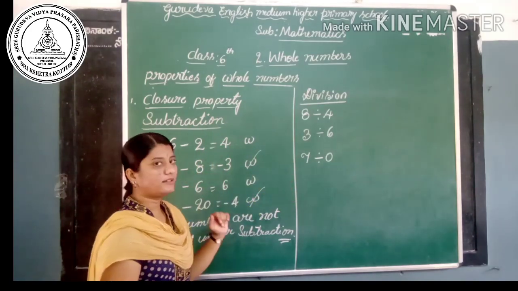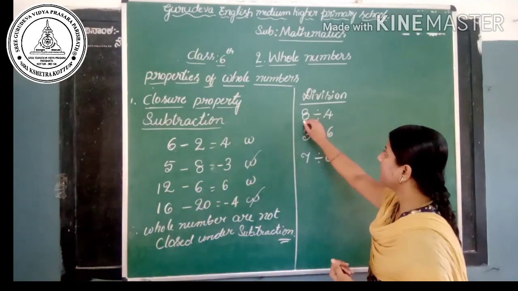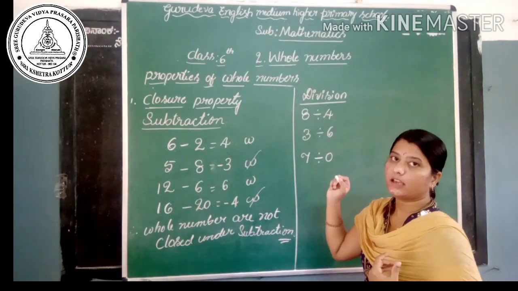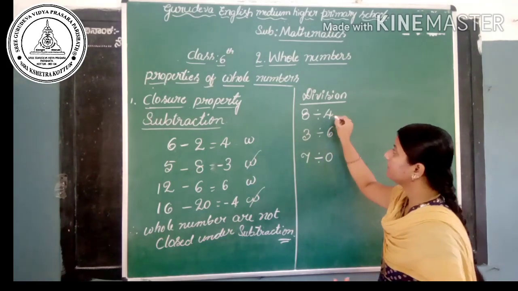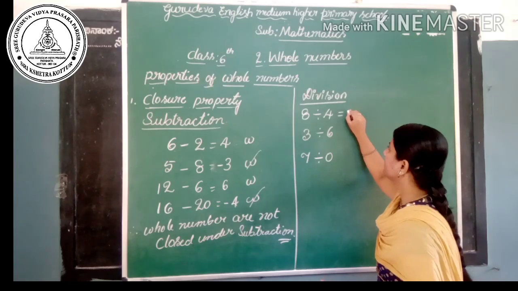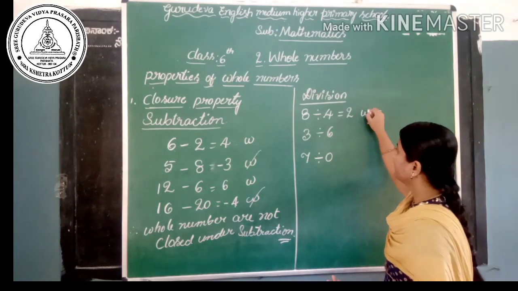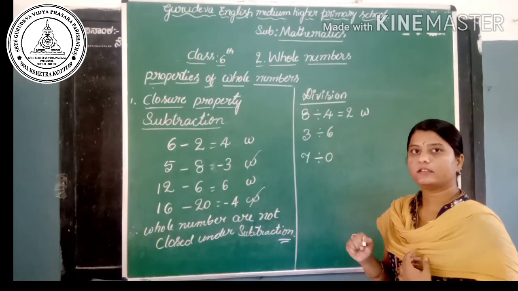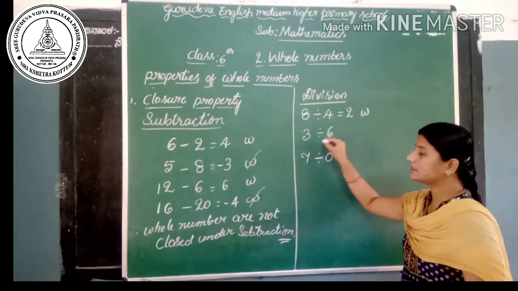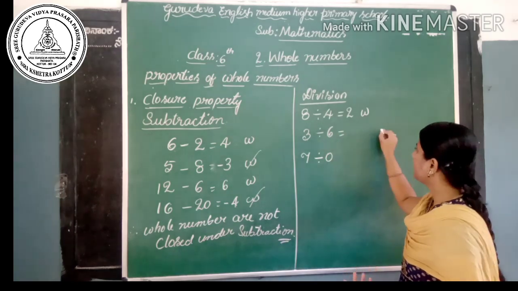Okay, yes. Look at the examples. I have written 3 examples here. 8 divided by 4. If we divide 8 by 4, we get the quotient, that is 2. Here 2 is a whole number, is it? Yes. Then next, 3 divided by 6.